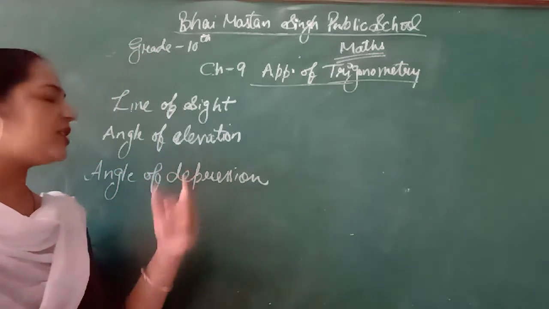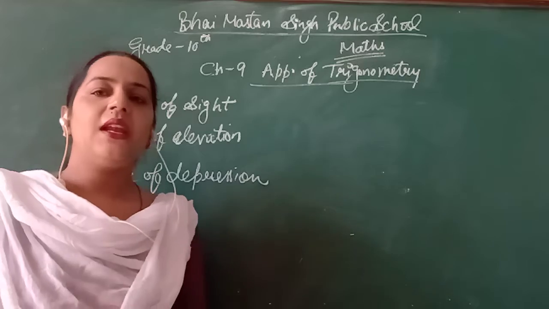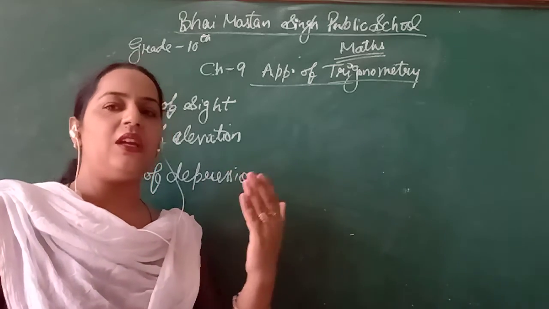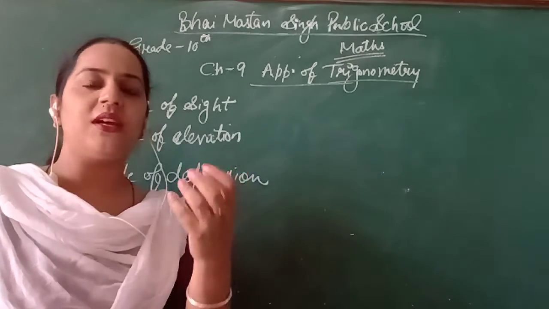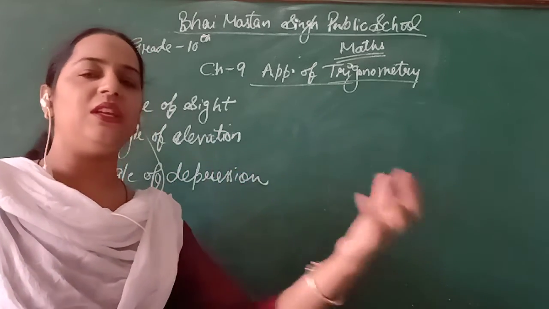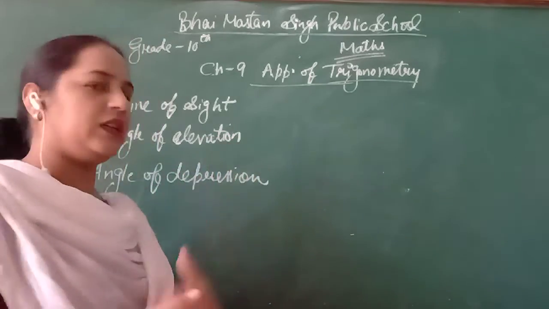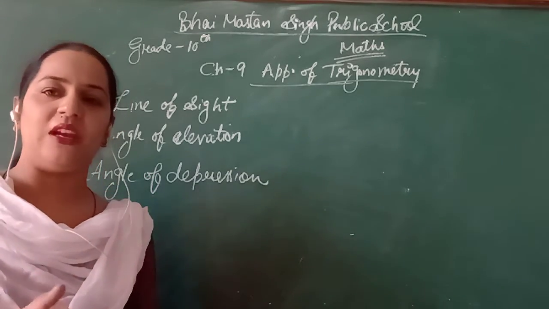For basic things, first is the line of sight. Line of sight is the line between a point and the eye of the observer. It means the observer is watching any point. The line between these two is the line of sight. Now, the next point is the angle of elevation.